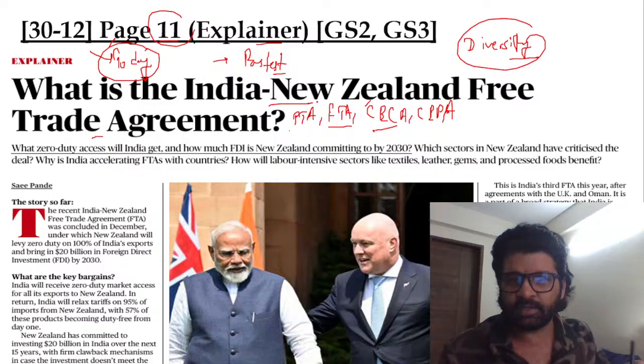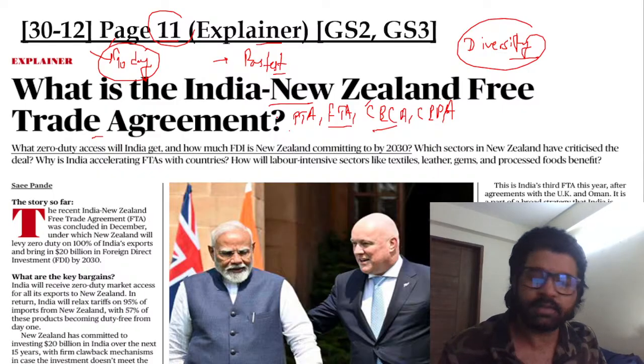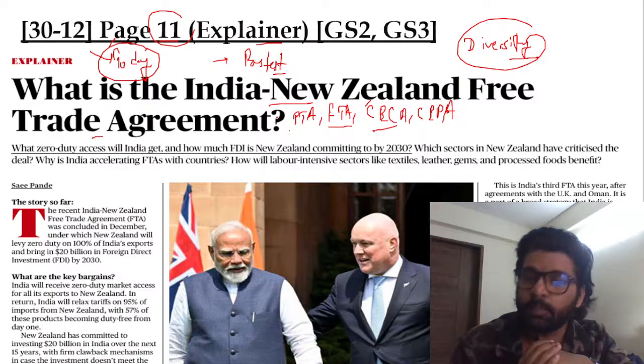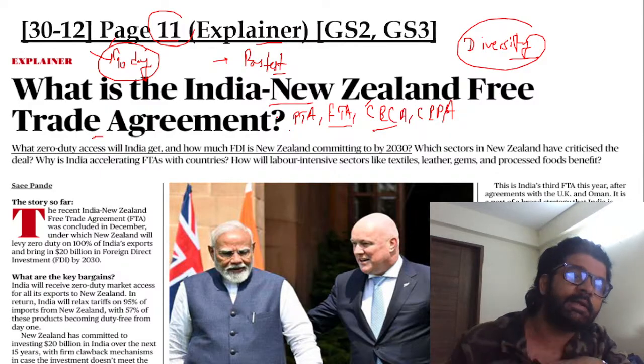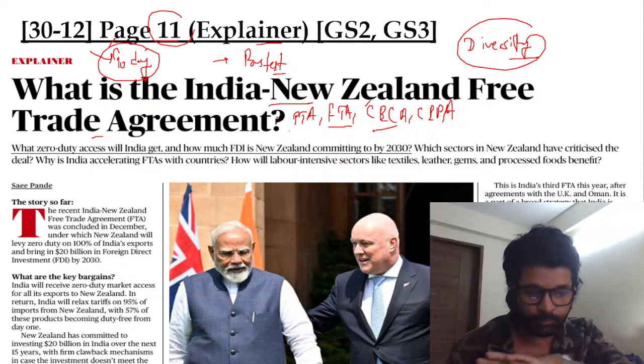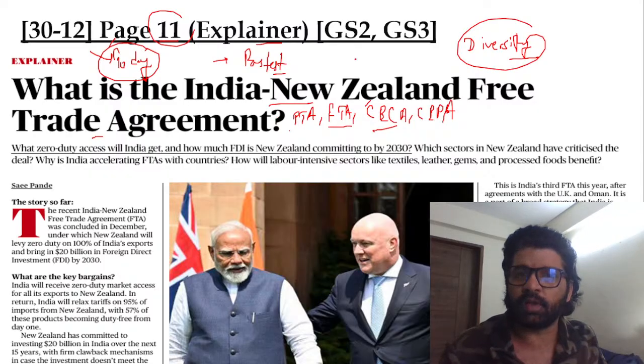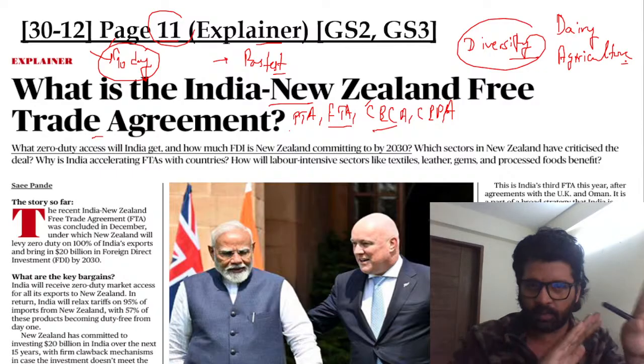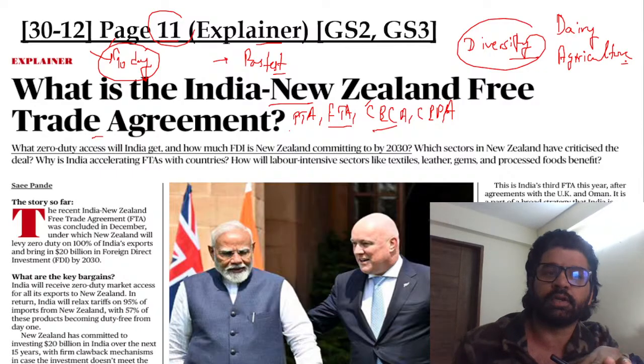So we have done this FTA with New Zealand, and this is actually good because we are diversifying our export market because of US uncertainties. But there are some other things in this article, some issues. What are those issues? We have not opened our dairy and agriculture market. So dairy and agriculture are beyond the New Zealand FTA, not covered in the India-New Zealand FTA. Why?